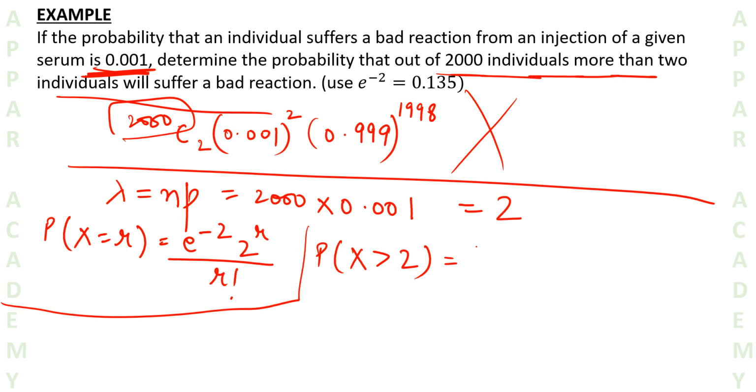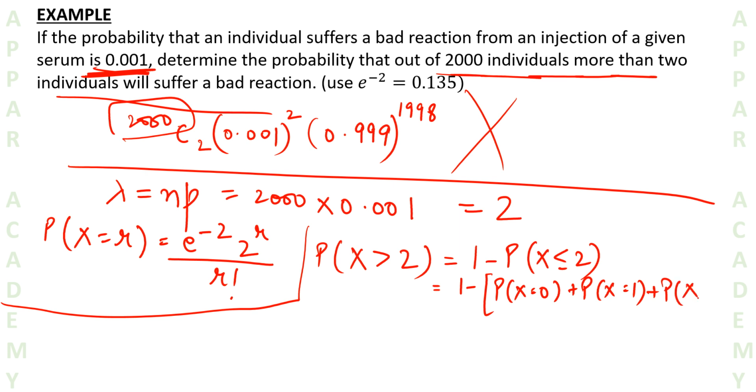But it's very easy to calculate 1 minus the probability of x less than or equal to 2, which is simply 1 minus the probability of x equal to 0 plus the probability of x equal to 1 plus the probability of x equal to 2. So we will simply use this.